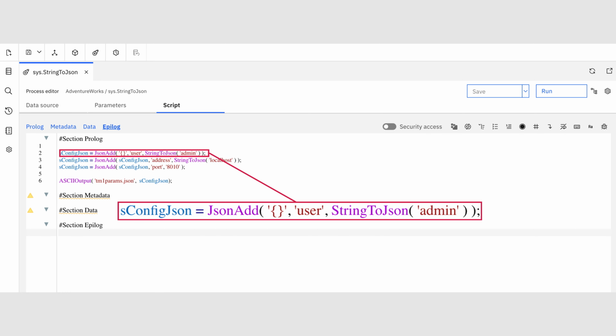The string variable sconfig.json starts with an empty JSON object and adds the user field with the string value admin, which is passed through string to JSON to ensure it is correctly formatted as a JSON string.